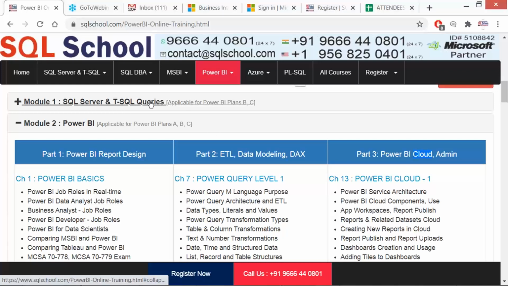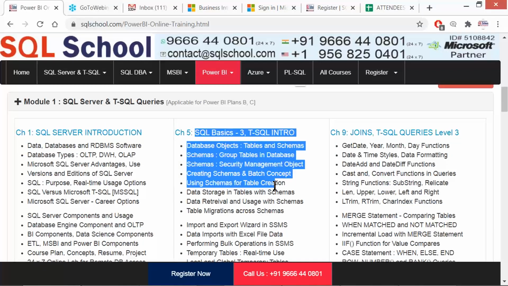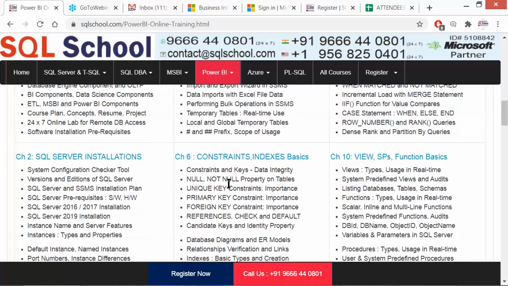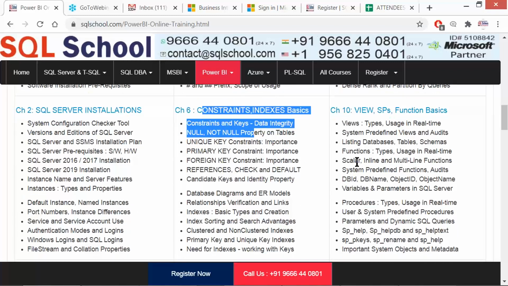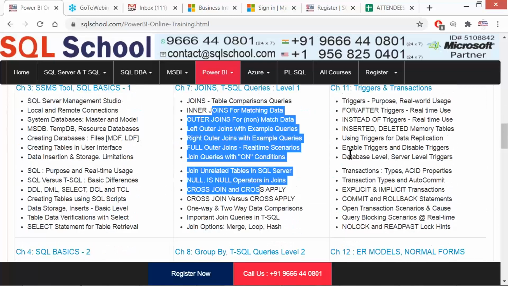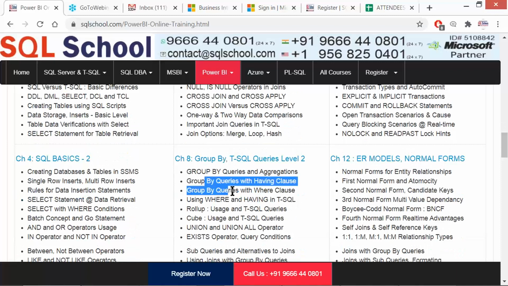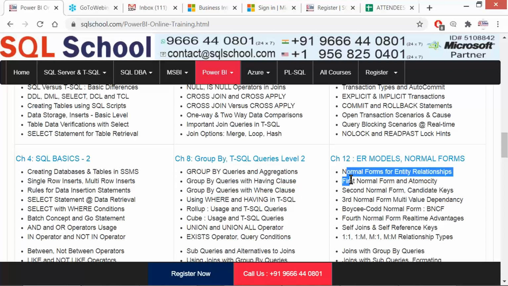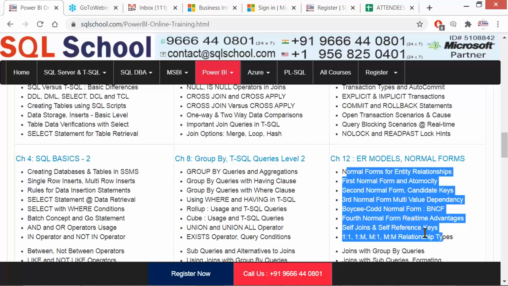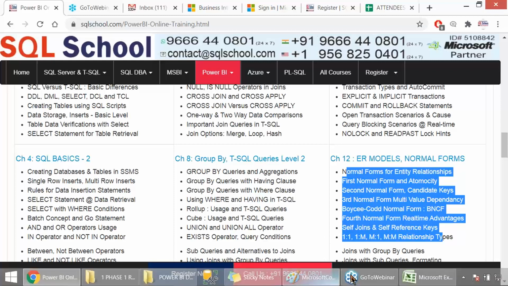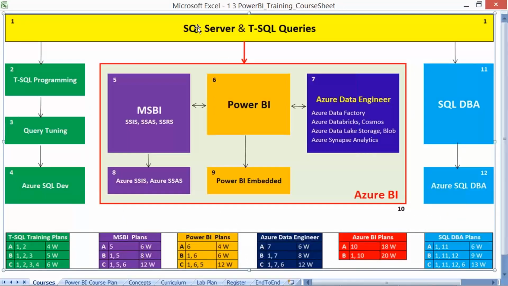So here it is. It includes different SQL basics, joins, constraints, basics of procedures and parameters, because in Power Query and DAX, in Power BI, we need to work on parameters as well. Joins with triggers, transactions, group bys. And more importantly, for data modeling, we need to have some basic knowledge of relationships. So keeping them in mind, please revise SQL basics, and we can have happy learning in our Power BI